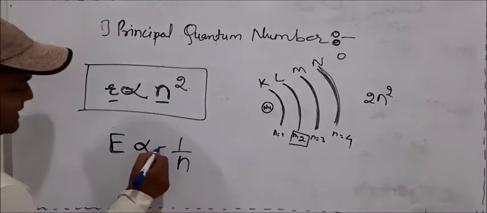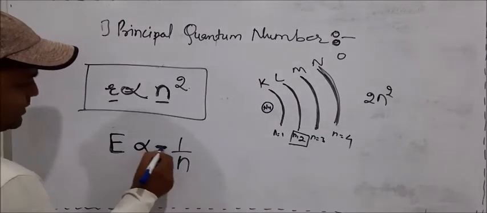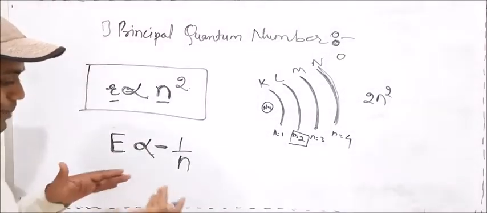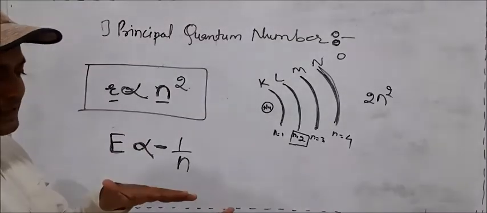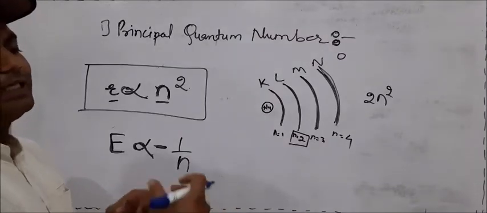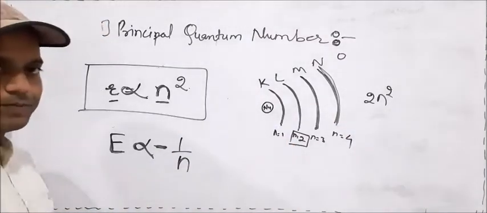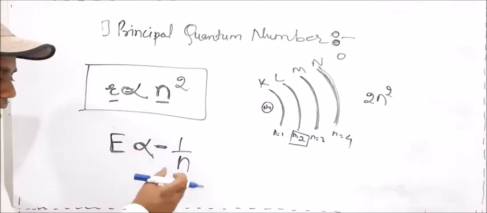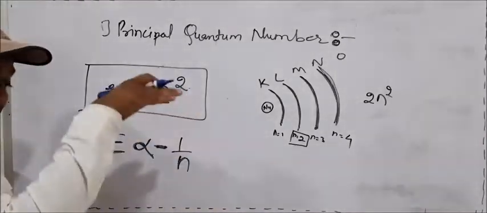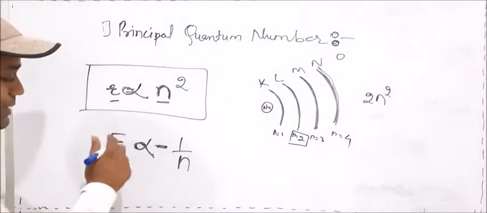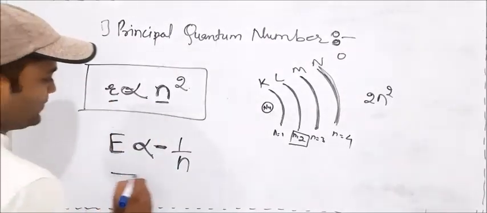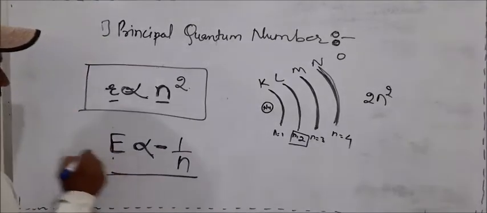But the minus is here, hence due to this minus, this inverse pattern gets inverted again. It means when the minus value decreases, we say the energy increases. Do you get my point? It is minus, hence E is directly proportional to n, because as n increases, the minus value decreases. Minus value decreases means energy increases. So focus on this point.